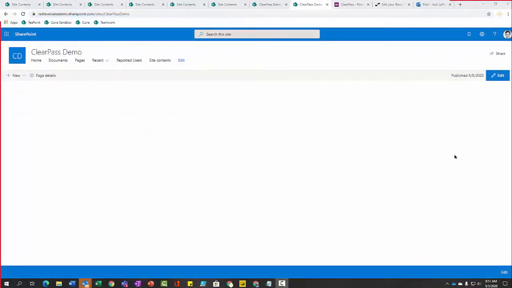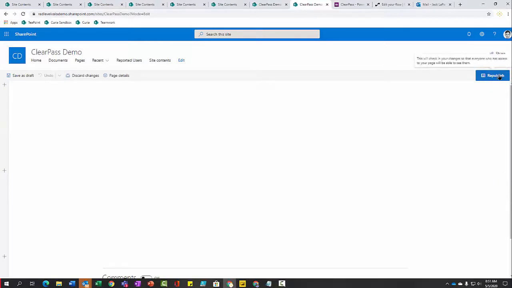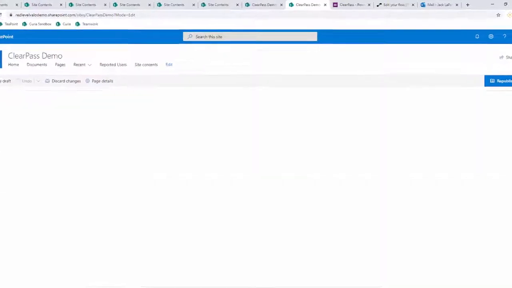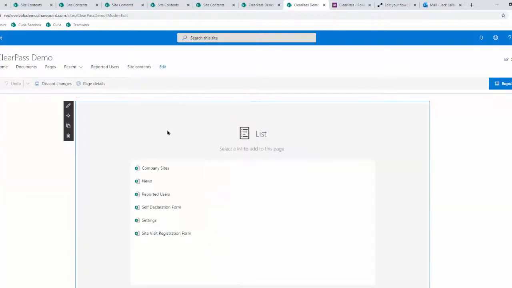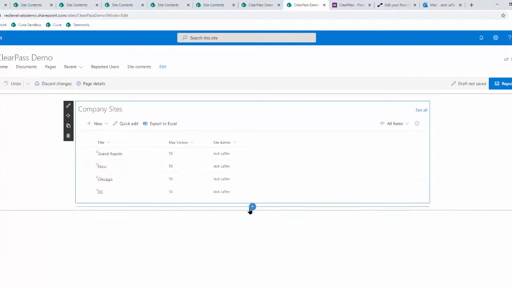If you want to have a main landing page for sites, news, and settings, you can simply edit the main page. And this is primarily for the site owners. This is not intended for your users. You can add a list, and then here you'll select company sites.